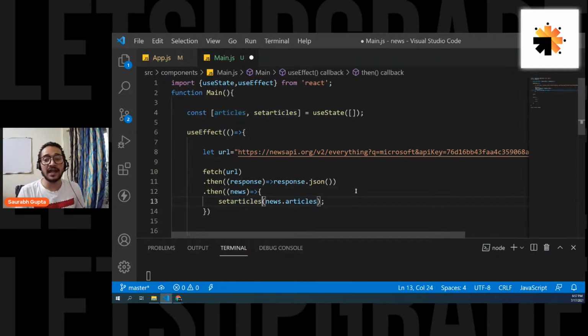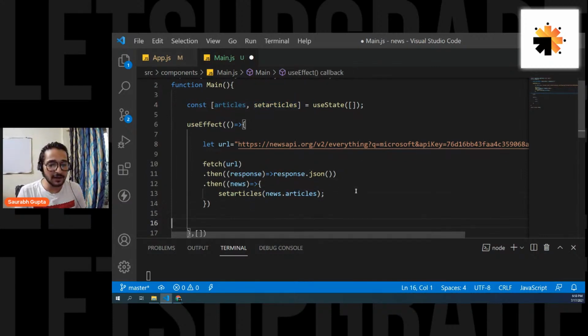And now, time to display it. Everyone, just like you pass numbers to state variables, I simply got all my articles from the API and set them to my articles array that I have here. So I just put it there. And now, time to display it. You have also learned how to display data in the last and last-to-last sessions, so I'm depending on that and doing everything here. Okay, guys.